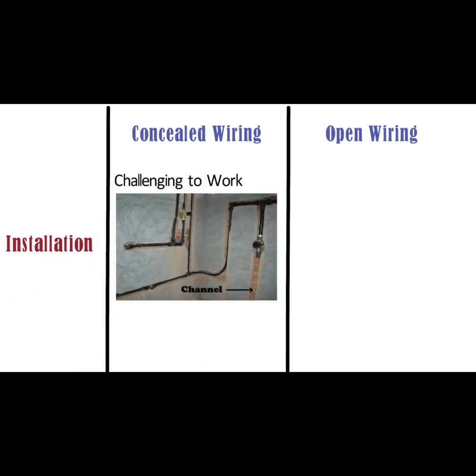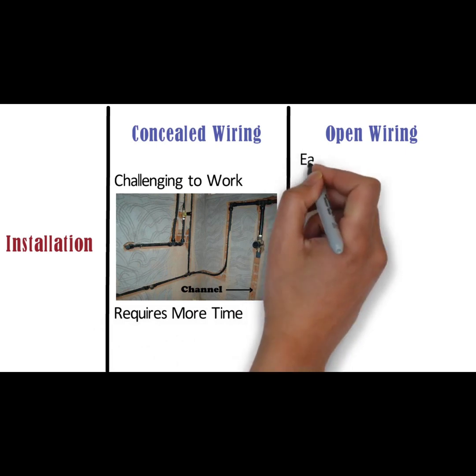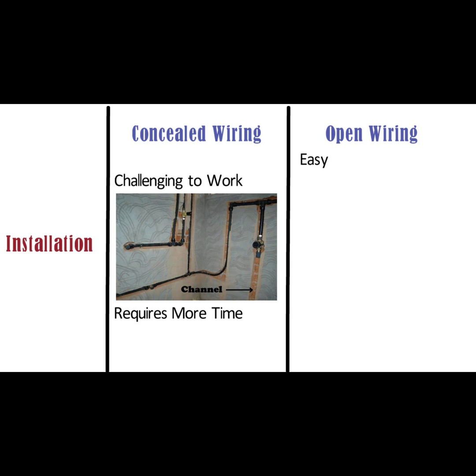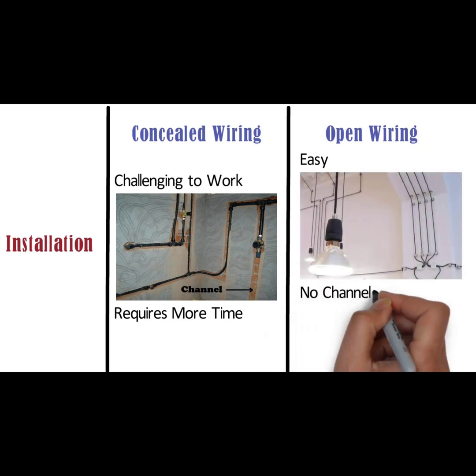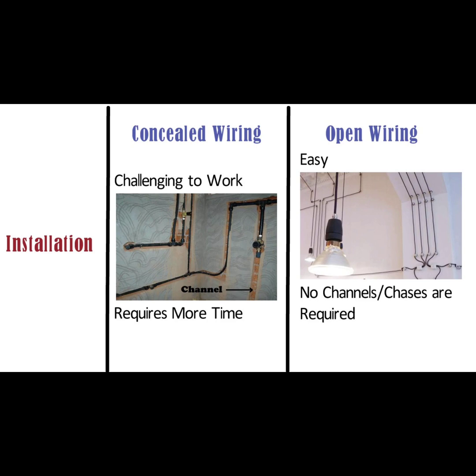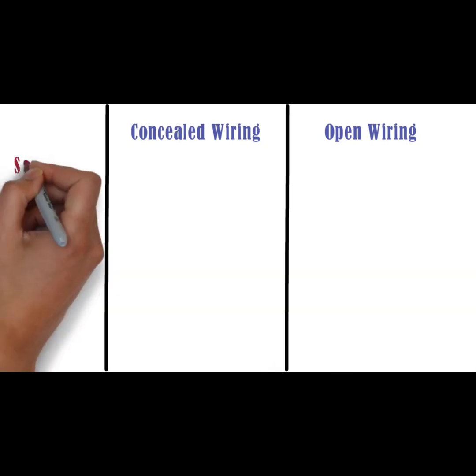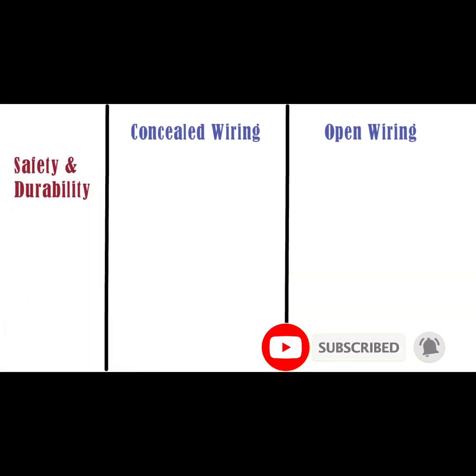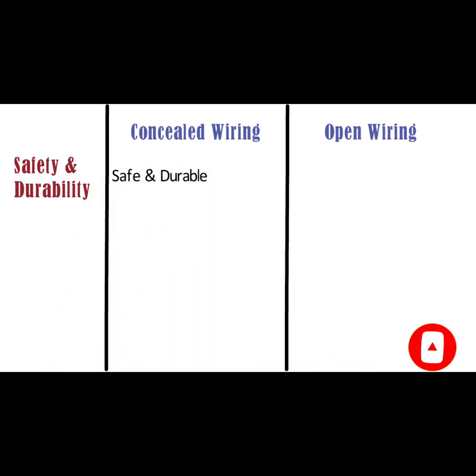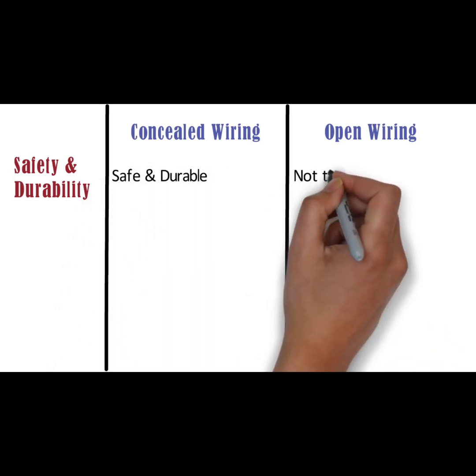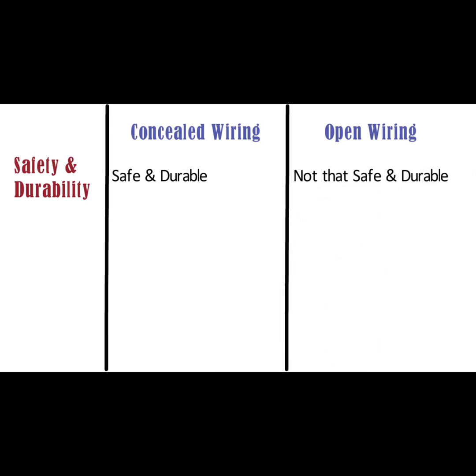Installation. Concealed wiring is challenging to work with as compared to open wiring. In case of concealed wiring, channels or chases are required to be made in the wall, hence it requires more time. Whereas in case of open wiring, installation is easy as compared to concealed wiring. And also in case of open wiring, no channels or chases are required in the wall, so it requires less time. Safety and durability. Concealed wiring system is safe and durable, whereas open wiring system is not that safe and durable as compared to concealed wiring.